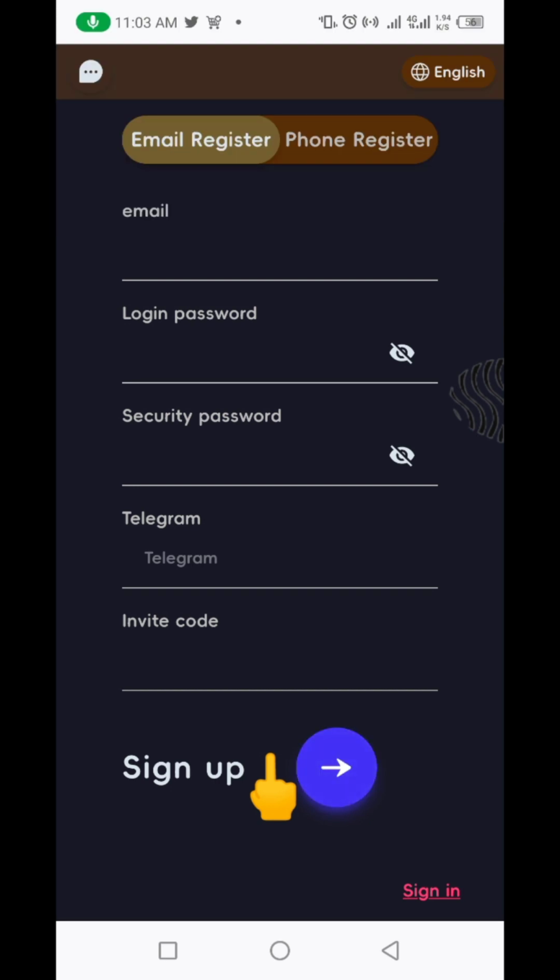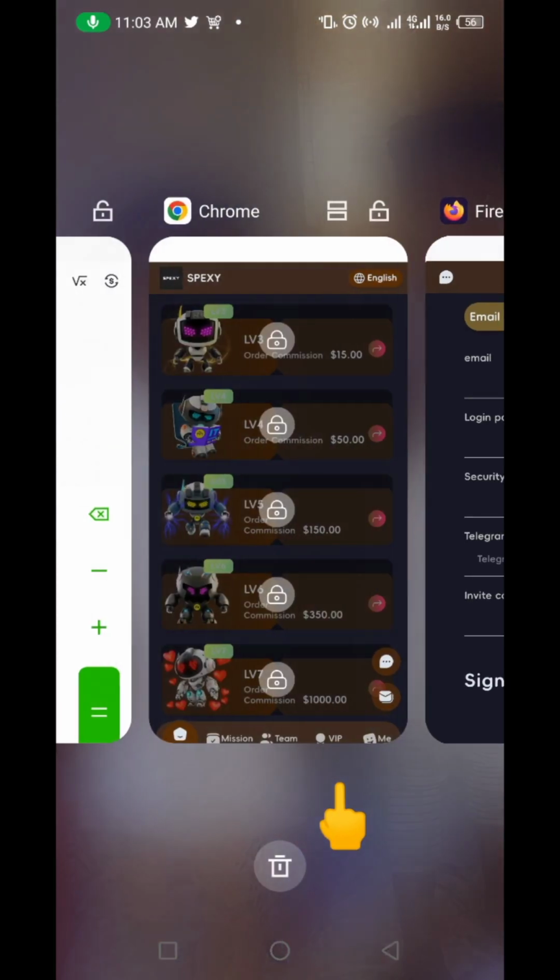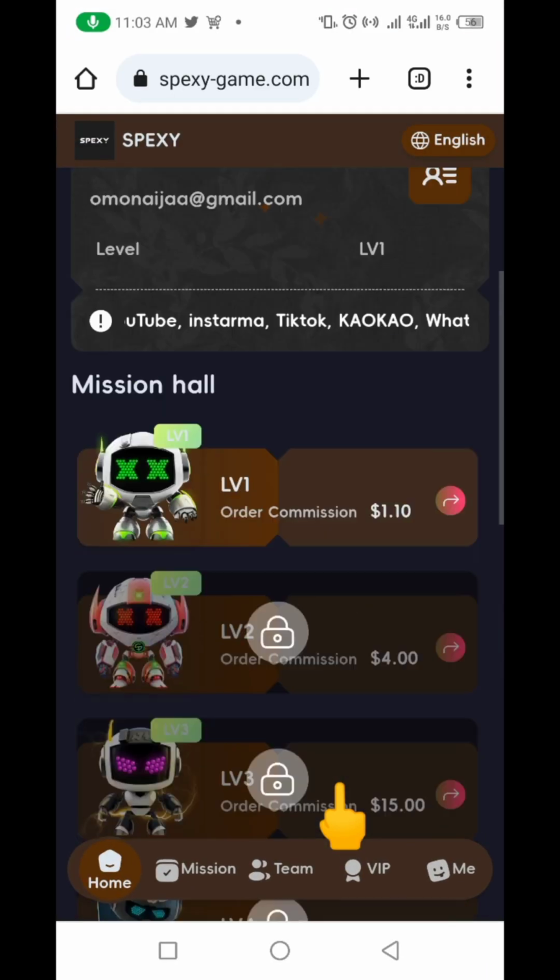When you click on that link it's going to bring you here. Now if that link brings you here, you just need to put in your email address here, you put in your password, you repeat your password there, you put your Telegram channel, a group here, your Telegram handle here. Then the invite code is going to show you automatically as soon as you click that link in the description. Now when you do that, all you just need to do is click on this button. Now when you click on that button, automatically it will bring you to this kind of interface.